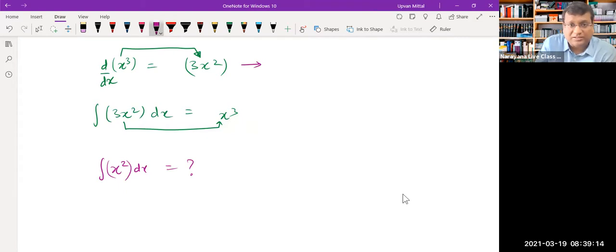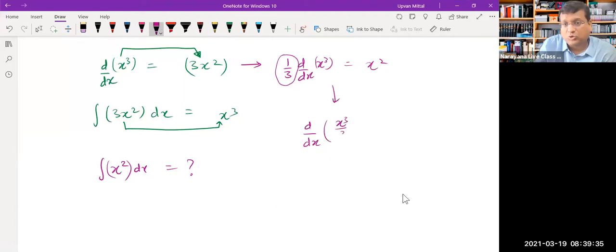This 3 can be taken to the other side, so we can say that 1 by 3 into d by dx of x cube will give you x square. And in differentiation, you know that a constant number, if it is being multiplied, can be taken inside the differentiation. So you can say that the derivative of x cube by 3 will give you clear cut x square.